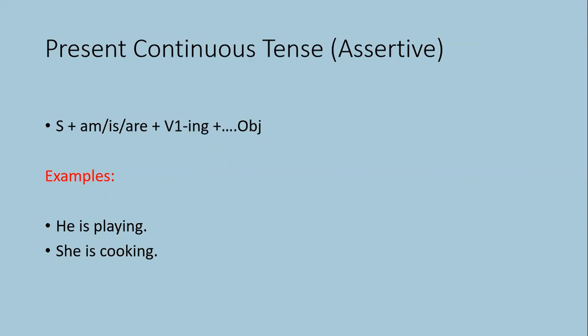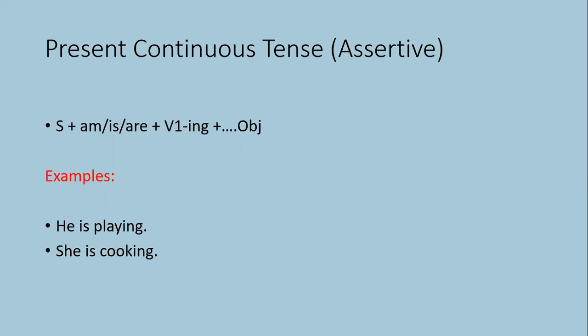If we talk about the types of sentences, first, present continuous tense assertive sentences. As you know, first the subject will always come, then the helping verb is, am or are will come, plus the first form of the verb with ing, plus the object if there is any. We can explain it with the help of examples. He is playing. There is no object, but subject, helping verb, and first form of the verb plus ing are there. The second example is she is cooking. Both sentences are examples of present continuous tense assertive sentences.